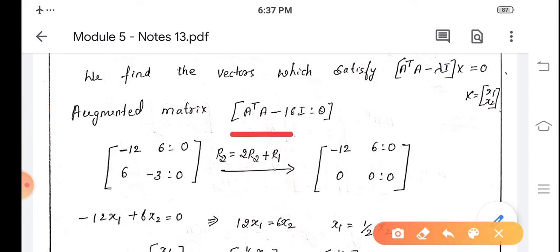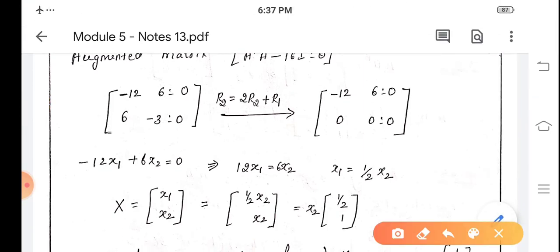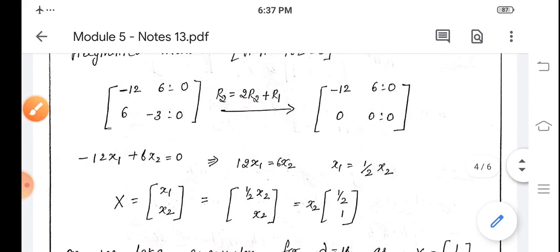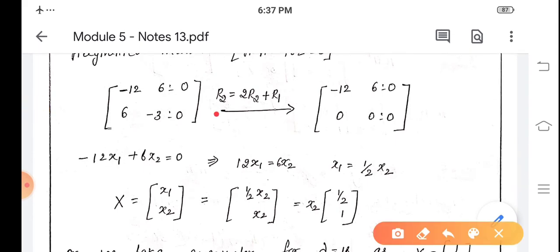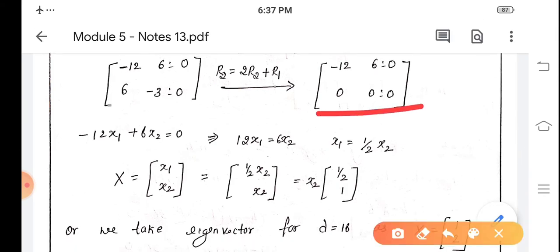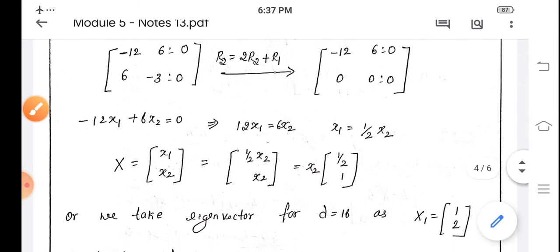Now, we write the augmented matrix as A transpose A minus 16I equal to 0, because lambda value is 16. That is, first row minus 2, minus 12, 6 is to 0, and second row 6, minus 3 is to 0. So by writing row operation, we reduce this augmented matrix to echelon form. The required row operation is R2 equal to 2 times R2 plus R1. That gives minus 12, 6, 0 and second row 0, 0, 0. So now it is reduced to echelon form.